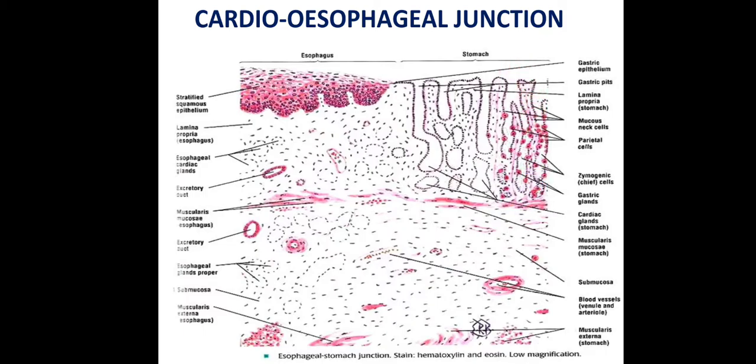So this is all about the esophagus, and the four layers of the GI tract: mucosa, submucosa, muscularis externa and serosa. In every organ, the types of these layers have some changes. We are starting with the esophagus, and then you can see other organs, they have some other features.